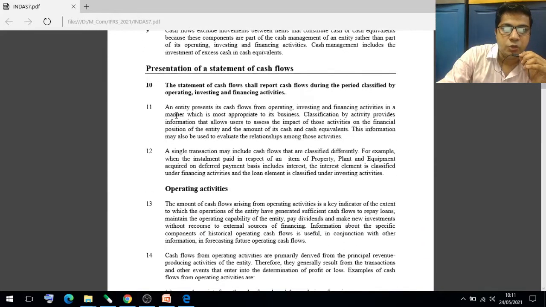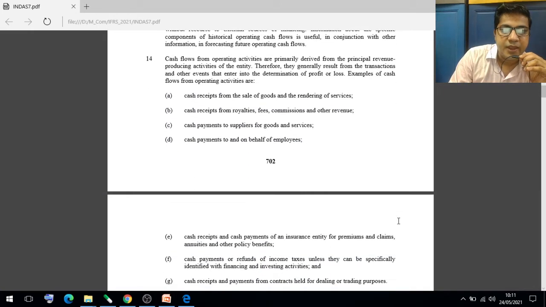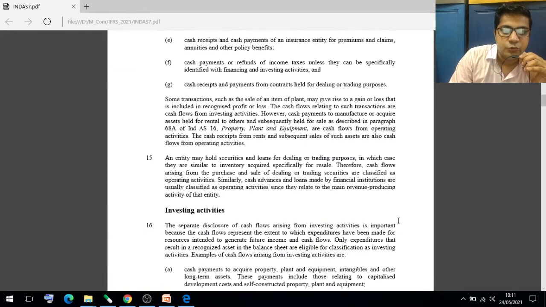Whenever we talk about operating activities, the most important thing is that the amount of cash flow arising from operating activities is a key indicator of the extent to which operations of the entity have generated sufficient cash, for example to repay loans, maintain the operating capability of the entity, pay dividends and make new investments. So operating activity sometimes may also involve cash flow, which you have to understand.